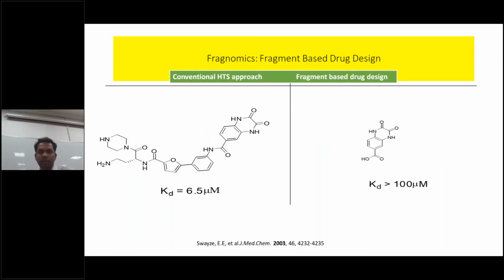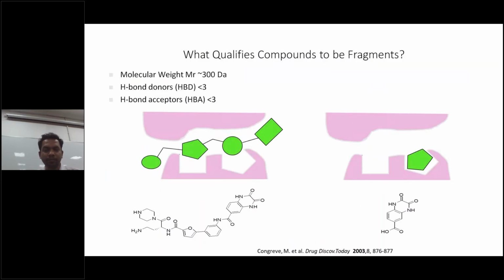Yeah, the same similar molecules. One more is there. You start from a 100 micromolar Kd value, and when you merge that molecule with another fragment, by your first analytical study, then computational studies both, they find that the Kd value goes up to 6.5 micromolar. So 100 to 6.5. This is just a graphical representation of a fragment. You can see it should be 300.